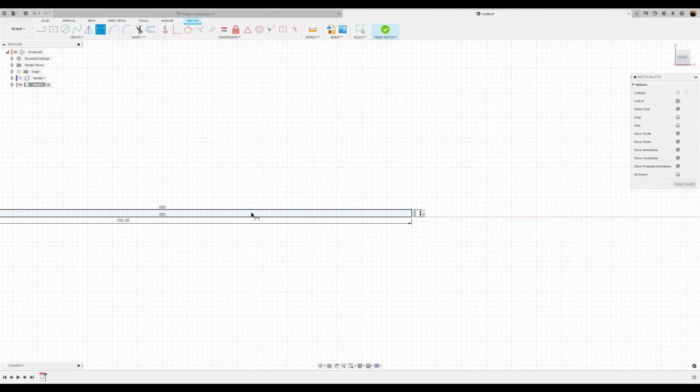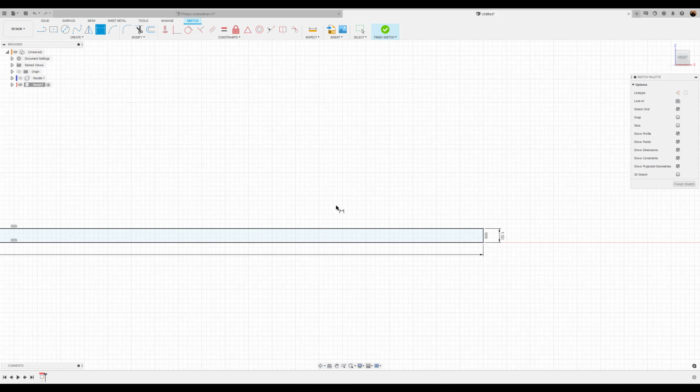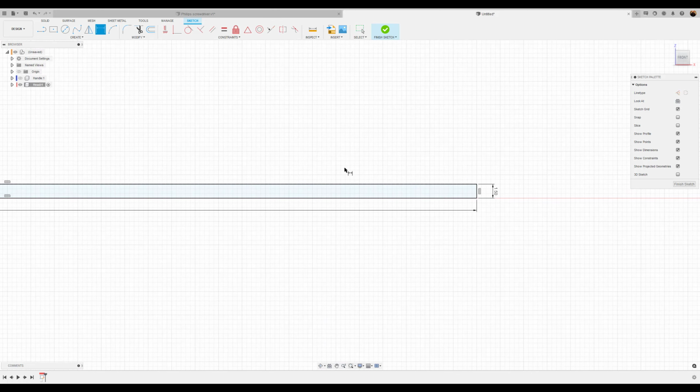Okay. To keep from having to overlap sketches, what we're going to do is grab another 2-point rectangle. I'm going to start at the bottom, bring it up about right there. We're going to make the width about 15 millimeters.